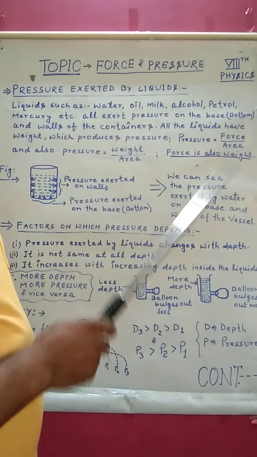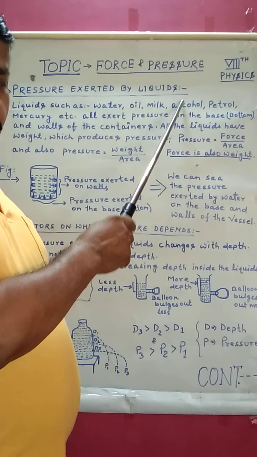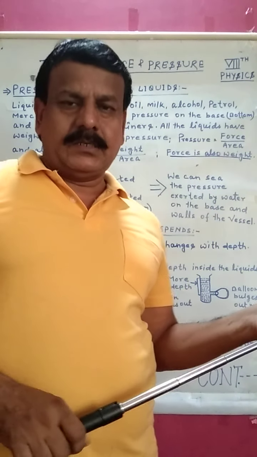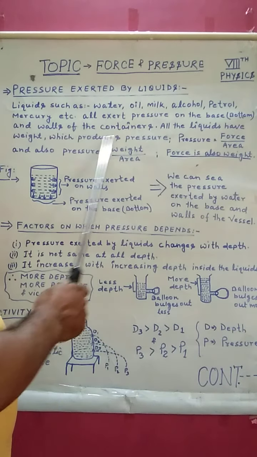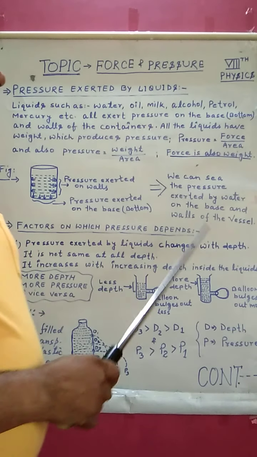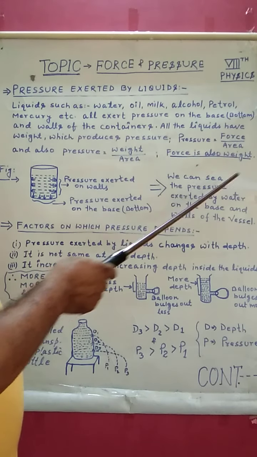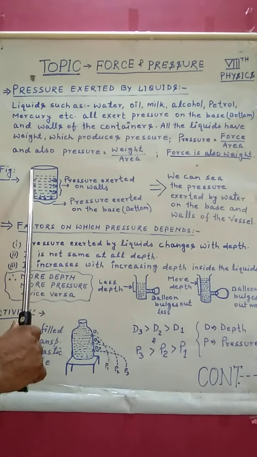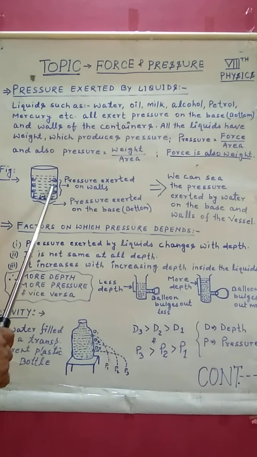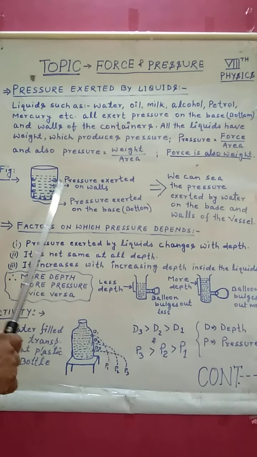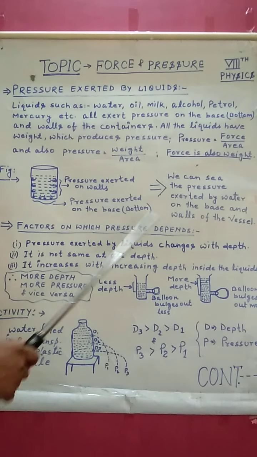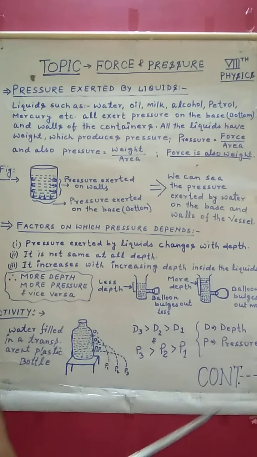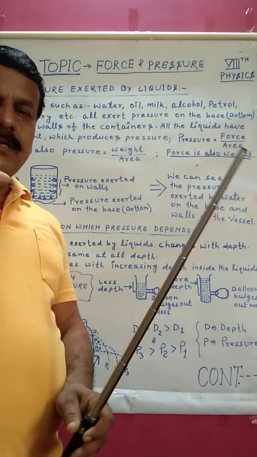One more time, see here, pressure exerted by liquid. All the liquids exert pressure on the walls and bottom of the vessels taken. Here a few liquids are taken and the same formula, force is a type of weight. With the help of this figure, you can clearly understand pressure exerted by the liquid on the walls, both sides, and at the bottom level. Now come to the factors on which pressure depends. The main factor is the depth.